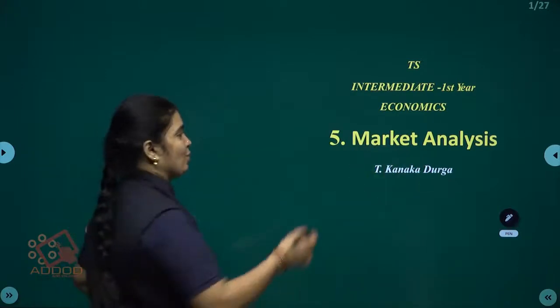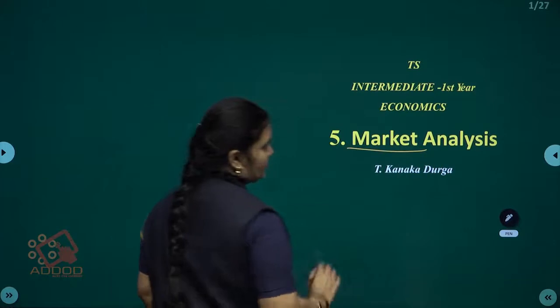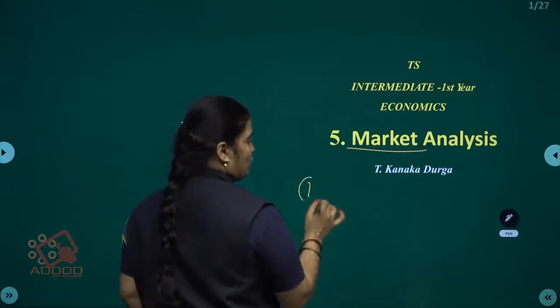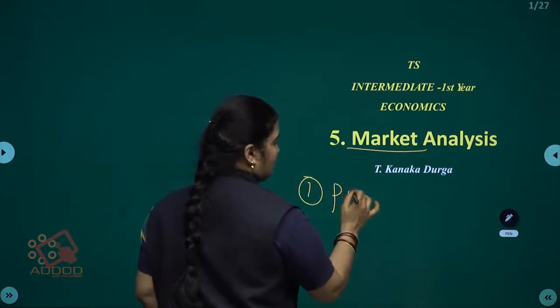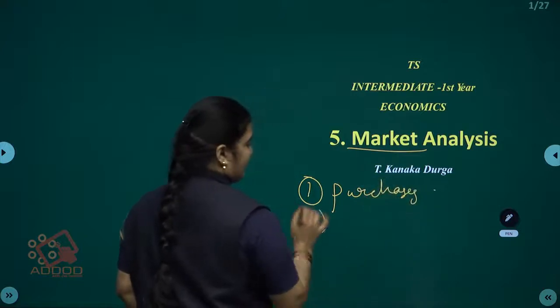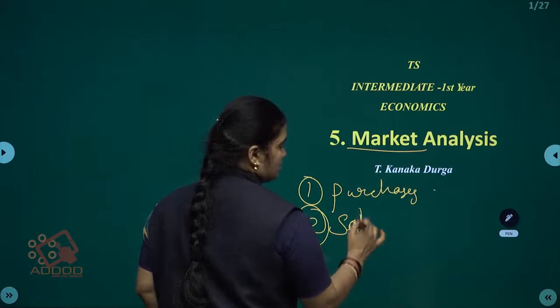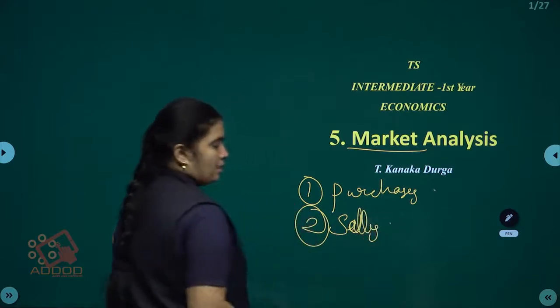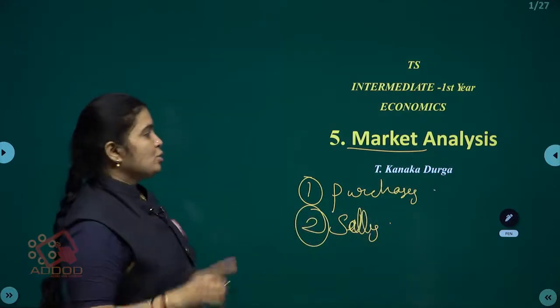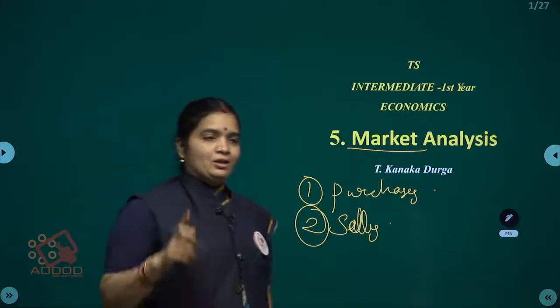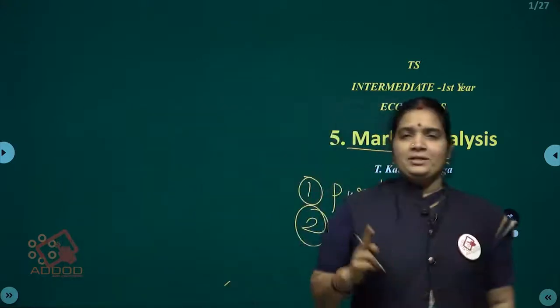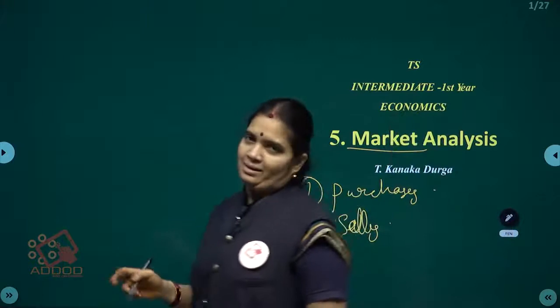Now we will see what is the meaning of market. Here in the market there are two aspects: one is the purchases and the second one is the sales. So in the market there are two activities, one is the purchases, another is the sales.